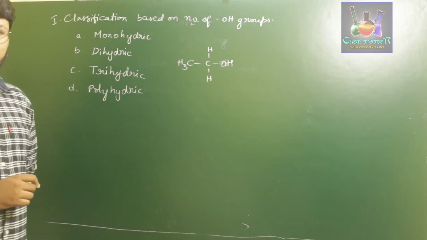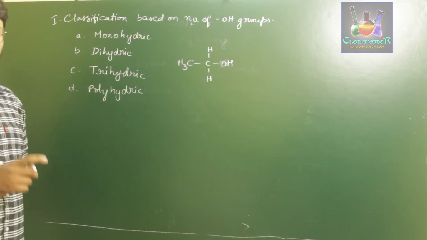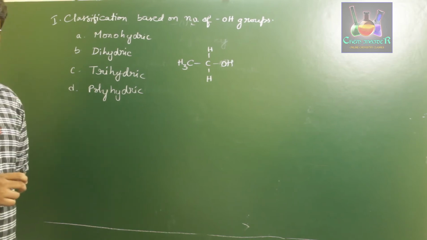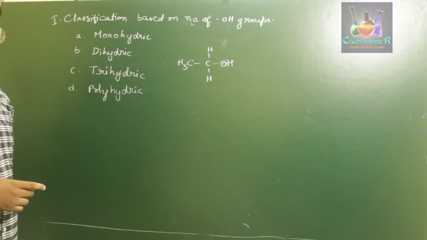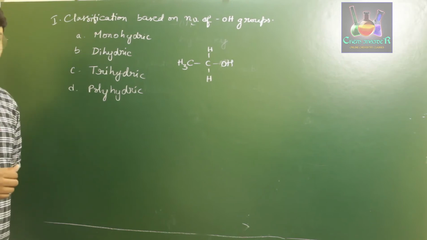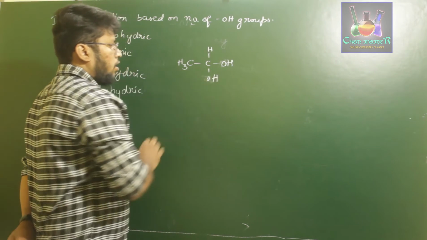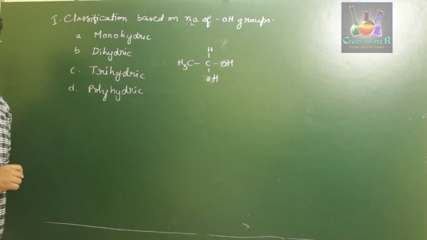Whenever a hydrocarbon contains one OH group, it is called monohydric alcohol. If you have two OH groups present in the hydrocarbon, then those are called dihydric alcohols.